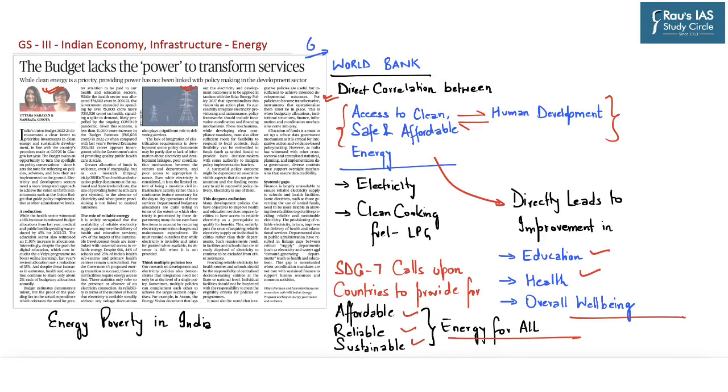From the prelims perspective, please remember the SDG 7 goal, which calls upon all countries to provide affordable, reliable and sustainable energy for all. And in the mains examination, this aspect of energy poverty gets covered under GS paper 3 with respect to the Indian economy, especially with respect to infrastructure and energy.